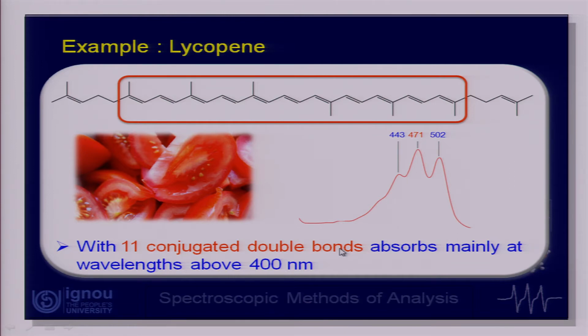So, what I am trying to convey is that conjugation plays an important role in making this transition come into the visible range, because for ethylene it was just less than 200 nanometers, butadiene 217. If you go on adding more and more double bonds, we find that lambda max shifts from UV to the visible range, and what you see is the color.